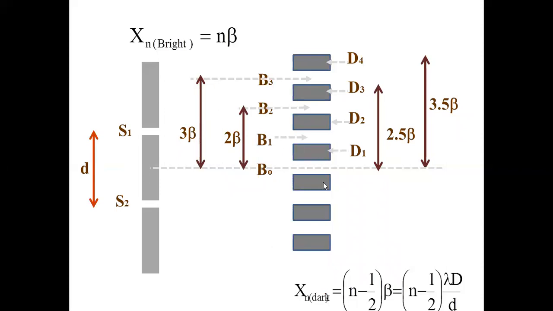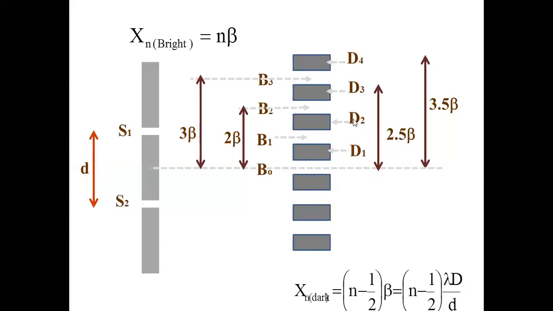First dark, of course, the reference is the central bright fringe only. Where is the first dark? First dark fringe is here, D1, correct? But it is at a distance of not 1 beta, it is half beta. Am I right? It is half beta. What about the second dark fringe? Bright to bright is 1 beta, so 1.5 beta.